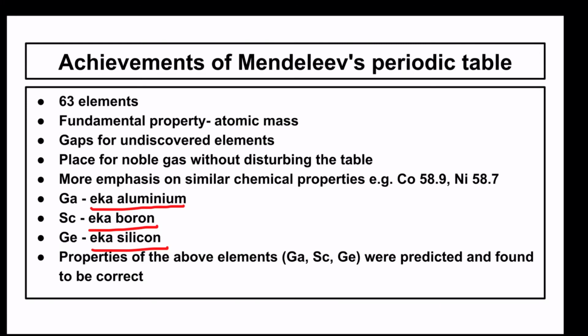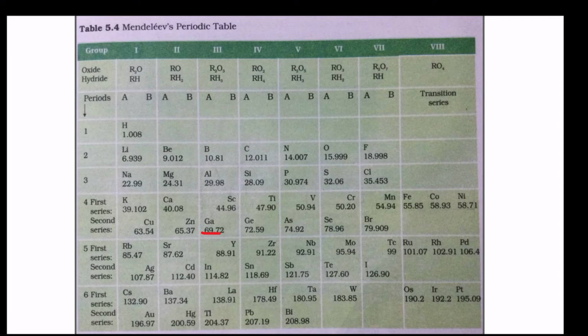named later on as gallium, scandium and germanium. Here is gallium, germanium and scandium. Gallium was known as Eka-aluminium. Germanium was known as Eka-silicon and scandium was known as Eka-boron.